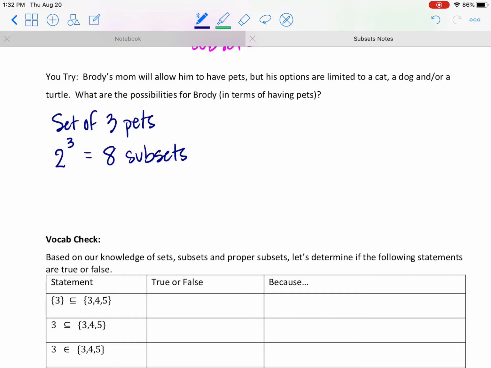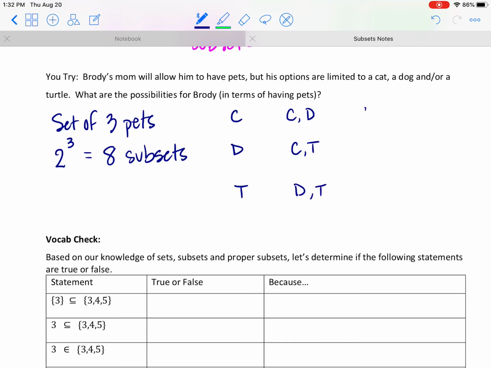And think about that, right? We'll list them out in just a second here. Let's see. He could have just a cat. He could have, let's do this without the braces, just a dog, he could have just a turtle, he could have a cat and a dog, he could have a cat and a turtle, or he can have a dog and a turtle.